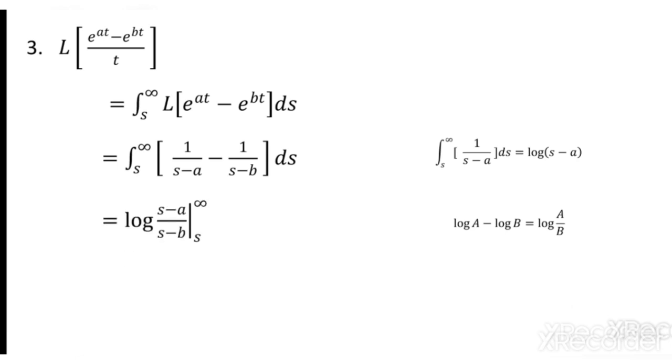So combining that, we get log of s minus a by s minus b, and then apply the limit s to infinity. Again the same situation arises. 0 minus log a by b can be written as log b by a, so that's why it is log of s minus b by s minus a.